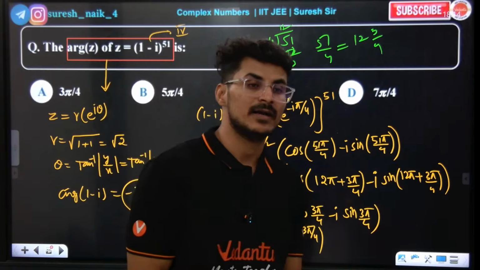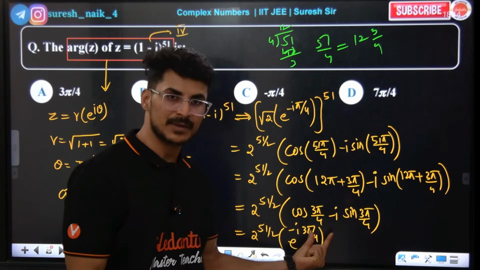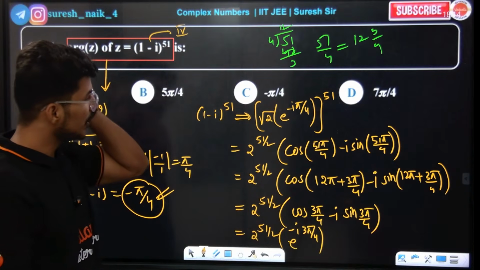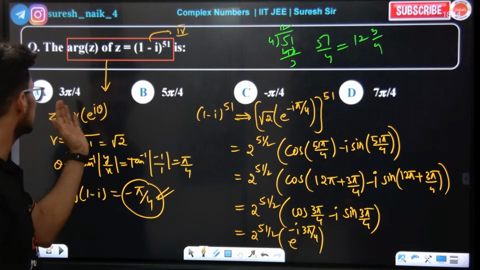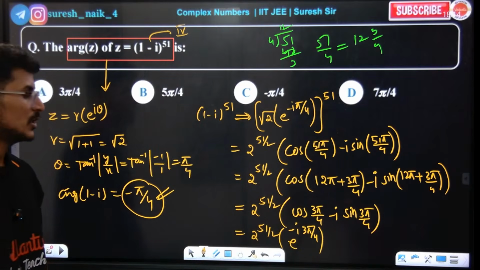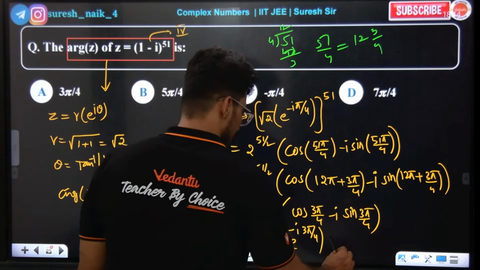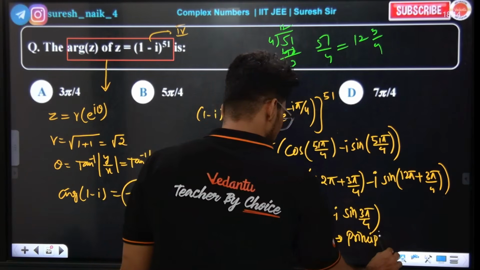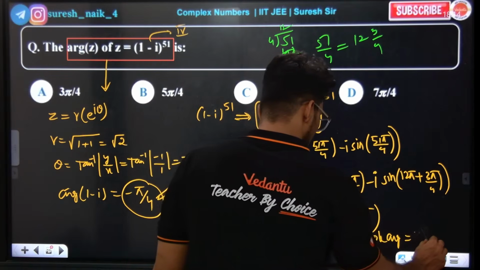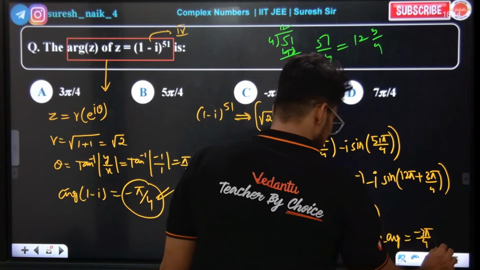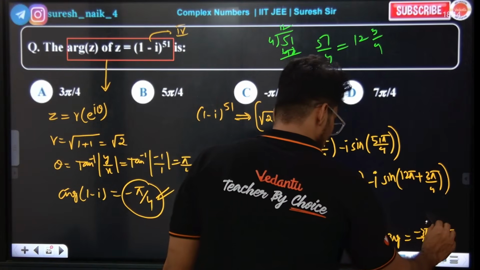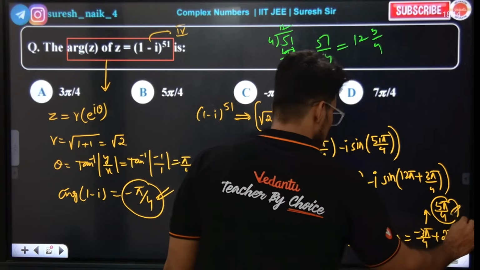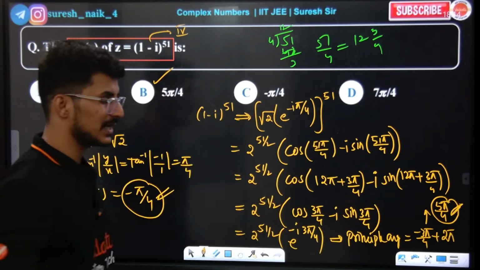We got the principal argument here, minus 3 pi by 4. They are asking for the general argument. Minus 3 pi by 4 we don't have in the options. So we add 2 pi, and we get 5 pi by 4. So this is your answer. 5 pi by 4, B is the right answer.